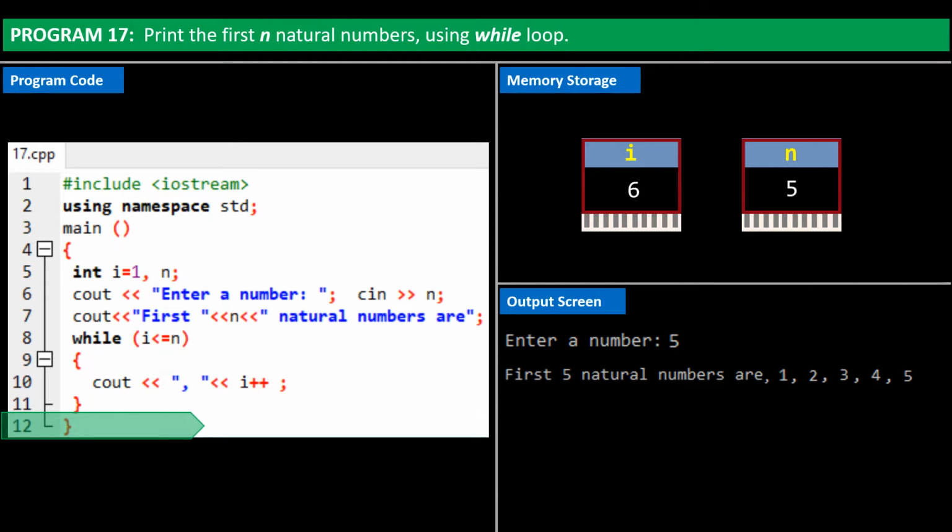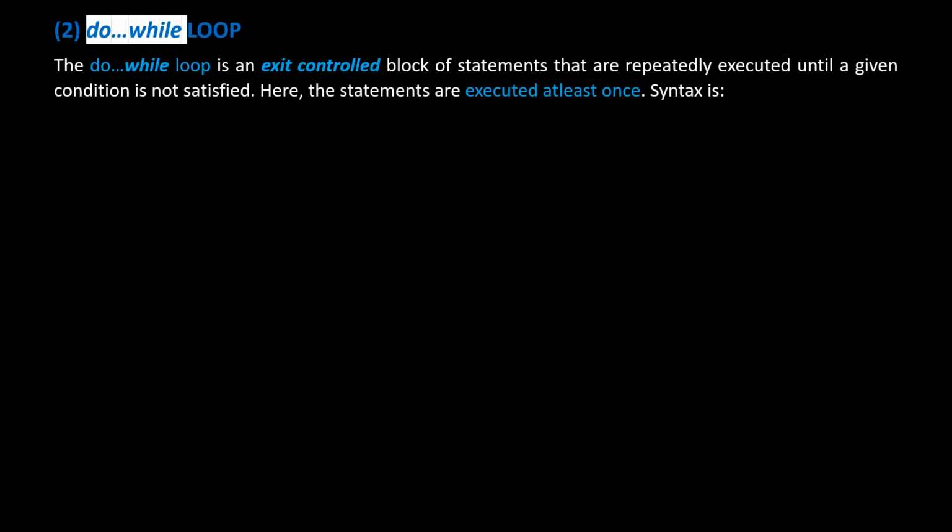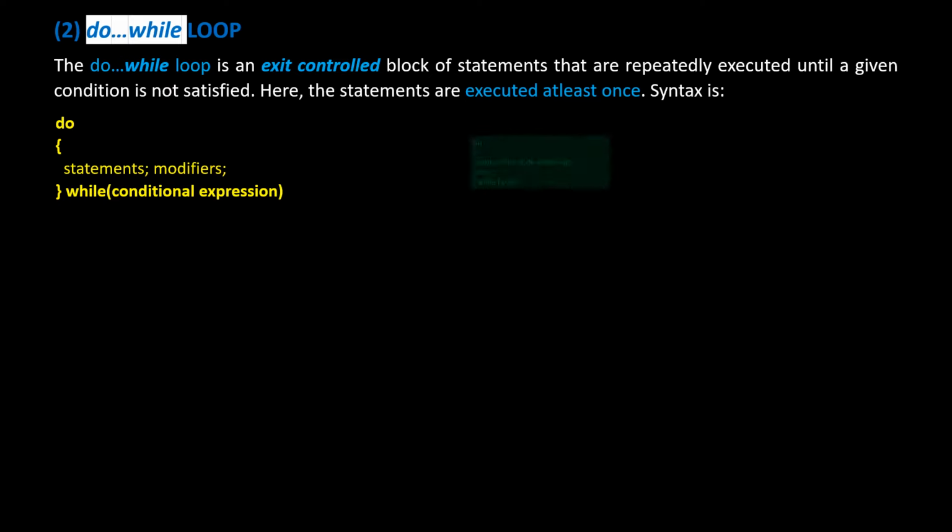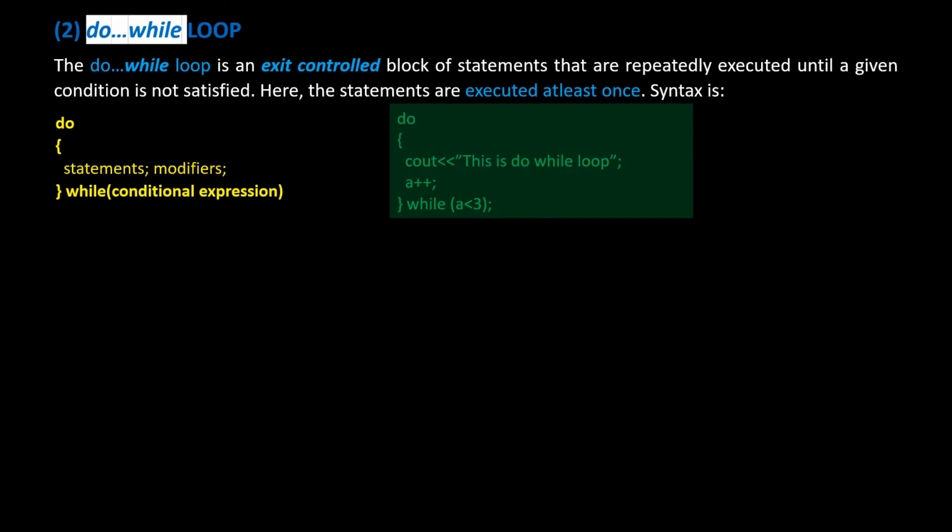We will next move over to the do-while loop. The do-while loop is an exit-controlled block of statements that are repeatedly executed until a given condition is not satisfied. Here, the statements are executed at least once. Syntax is do, statements and modifiers, while, conditional expression. In this example, the do-while loop executes as long as a is less than 3.